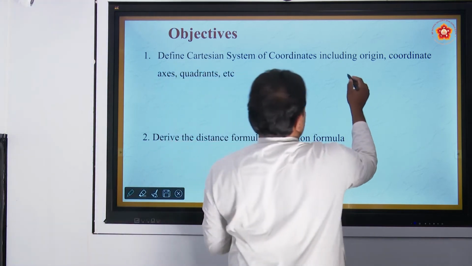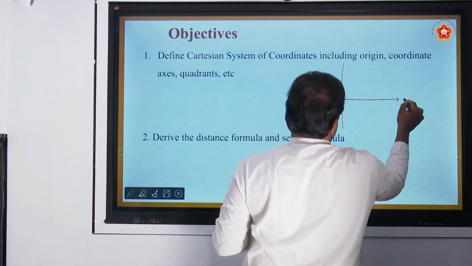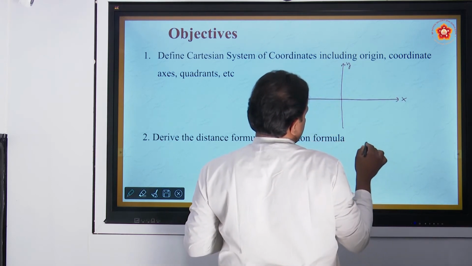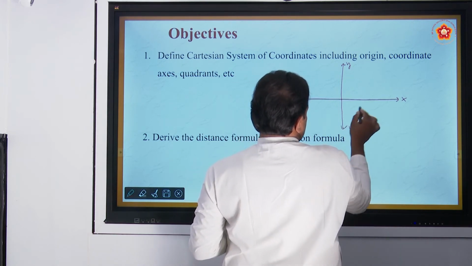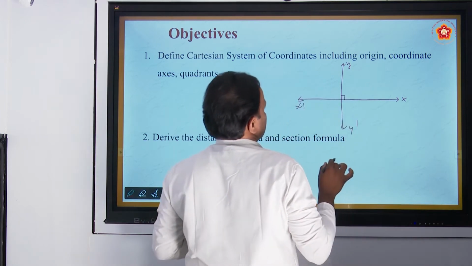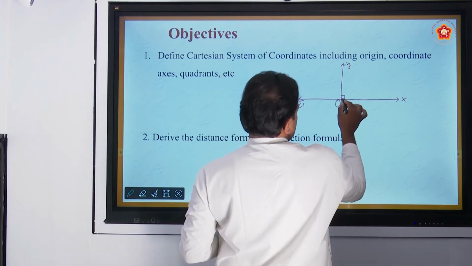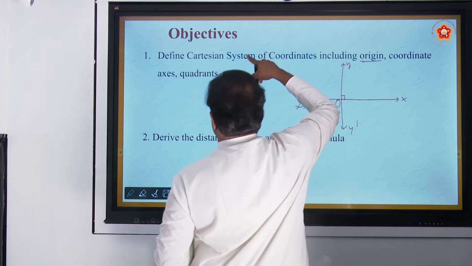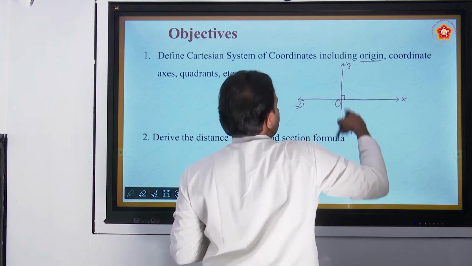So I have drawn a small figure here. I think you studied coordinate geometry a little, the basics, in secondary class. X axis, y axis. We call this x dash, this y dash. Here are two mutually perpendicular lines, x dash and y dash. I take O here. O is called the origin. There are two axes, x axis and y axis. These two are called the coordinate axes.